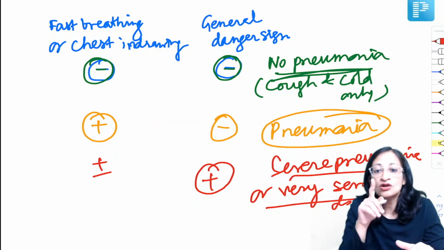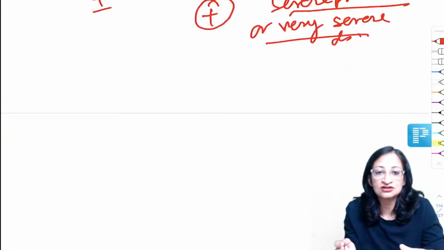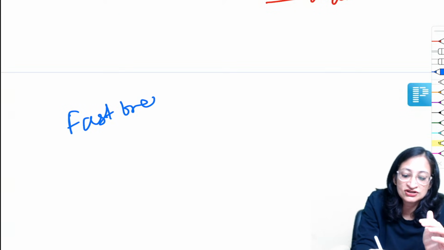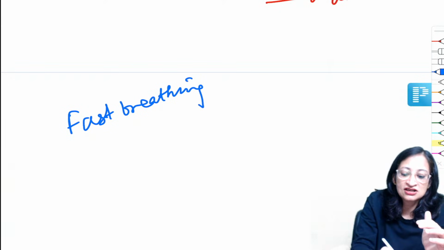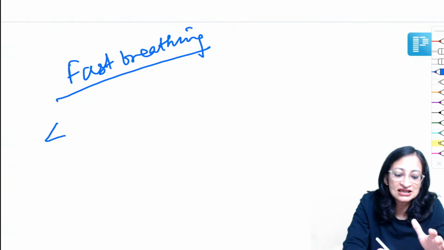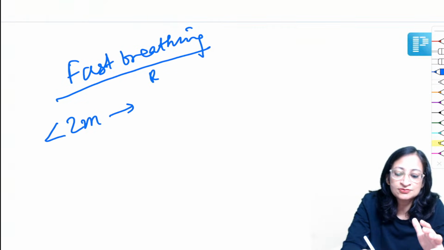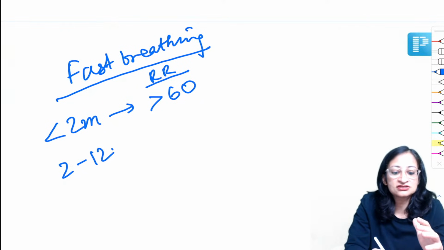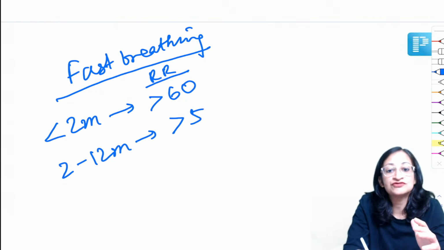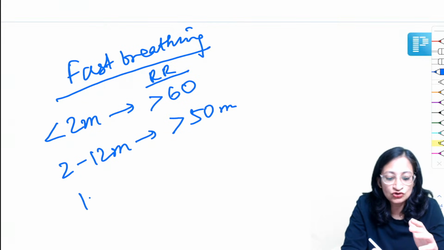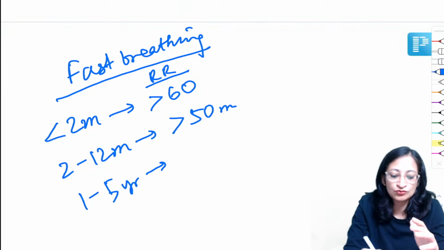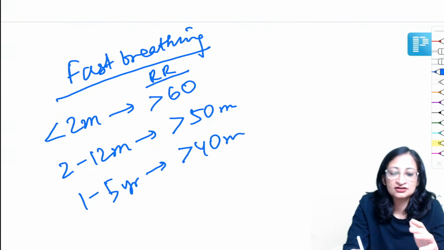Okay. Now, one more thing before we go back to the question. When do you call it fast breathing? Very, very important, comes as a standalone question also. So, we call it fast breathing in a child less than 2 months age if the respiratory rate is more than 60 per minute; 2 to 12 months if the respiratory rate is more than 50 per minute; and 1 to 5 years if the respiratory rate is more than 40 per minute, right?